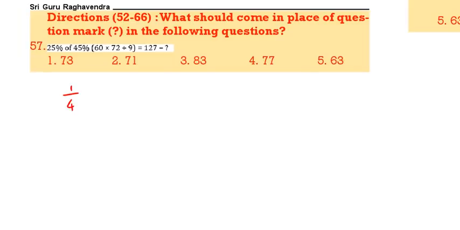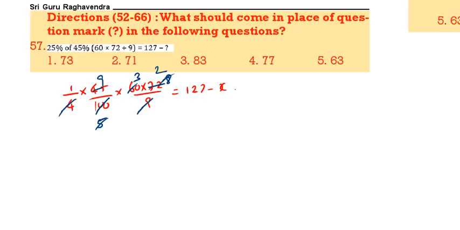Next question. 57. 25% means 1 by 4 of 45% of 60 into 72 by 9 is equal to 127 minus x. Now try to do the calculation. See, 9 ones 9 eights. This is 25s 23s. 5 ones 5 nines. 4 ones 4 twos. This is 27. This is 27 into 2, 54. 54 is equal to 127 minus x. X value 73. 127 minus 54 is 73. 1 is the correct answer.